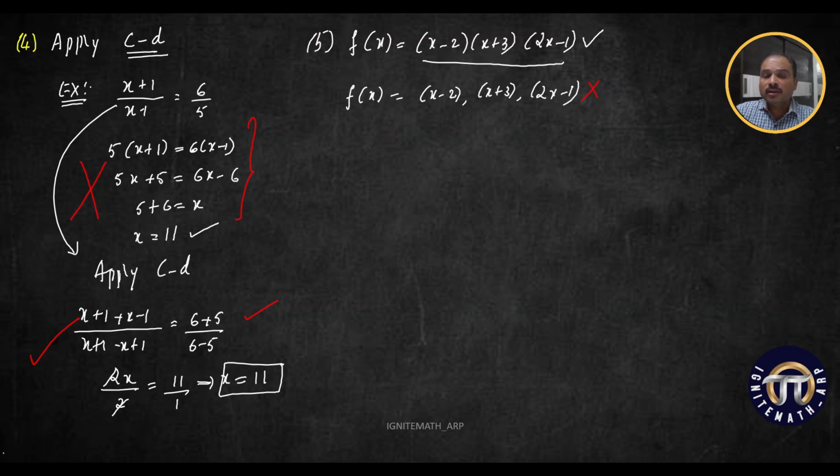And some of you have the tendency of writing in sentences. Therefore, the factors are x minus 2, x plus 3, 2x minus 1. Right, here also you are not going to get the marks, keep in mind. What is the right way? Right way of expressing the factors after factorizing. How to factorize?